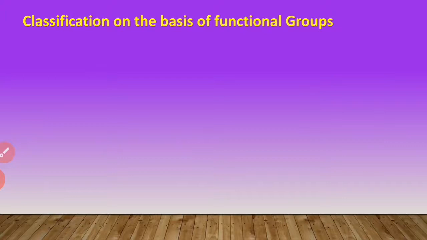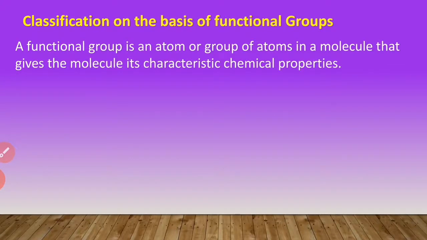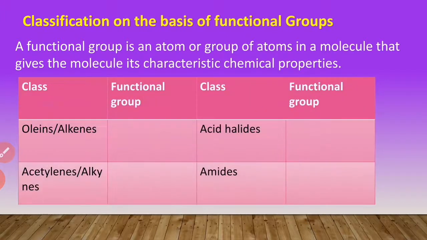Classification on the basis of the functional group. First we saw the classification on the basis of the structure, and next is the classification on the basis of the functional group. A functional group is an atom or group of atoms in a molecule that gives the molecule its characteristic chemical properties. Let us see the functional groups and classes in tabular form.